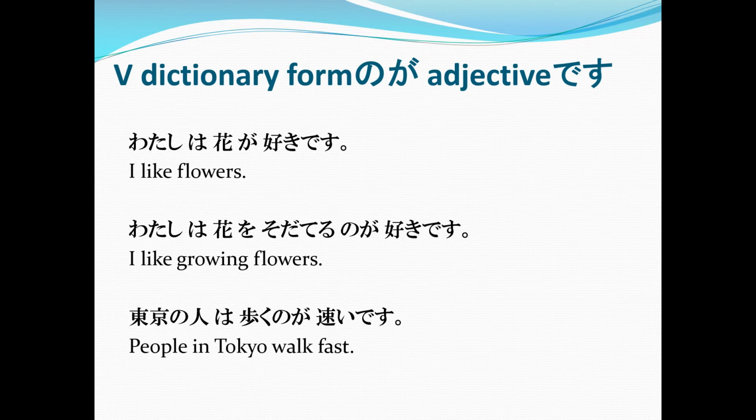While in the second one, watashi wa hana o sodateru no ga suki desu. Sodateru, the dictionary form of sodatemasu, means to grow flowers. Then no ga suki desu. Wakarimashita? Easy, right? And it is very useful in your everyday conversation in Japanese.